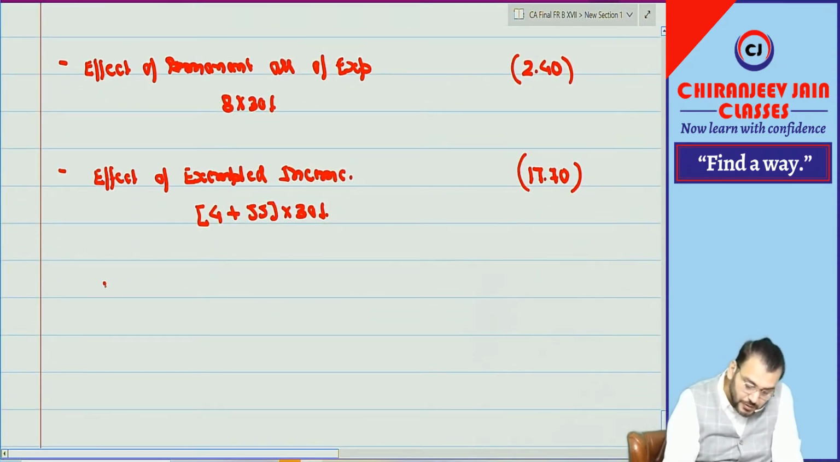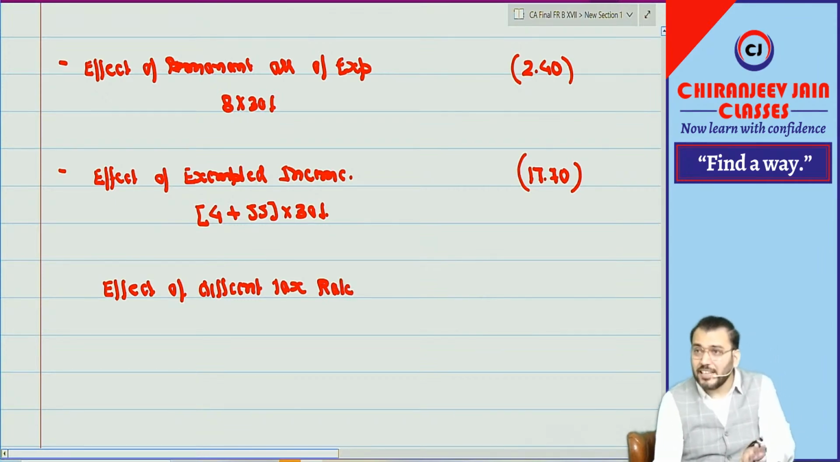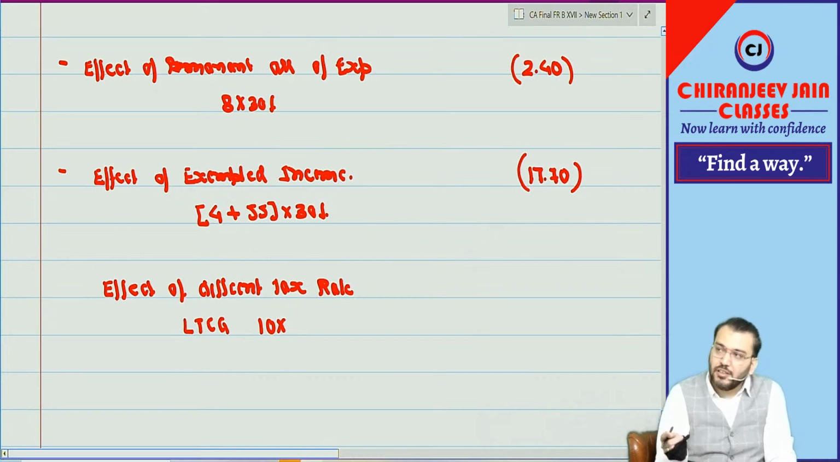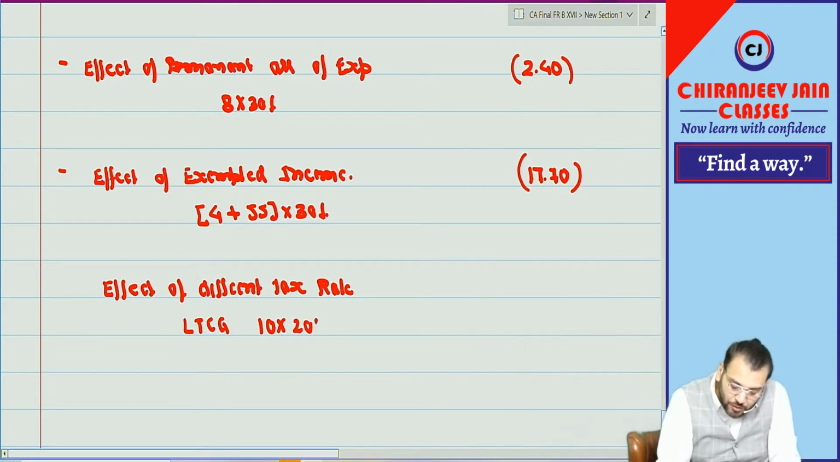Then effect of different tax rate, correct? So lower tax rate, one is what? Long term capital gain. How much? 10 crore. Means as per applicable tax rate we have taken 30%, but actual tax rate is 10%. Difference is what? 20%. So with 20% your tax will decrease. So into 20%, how much?